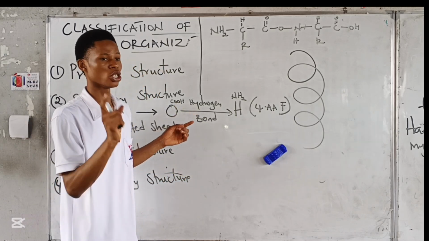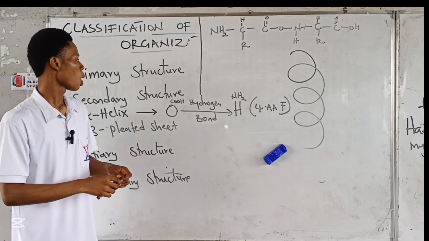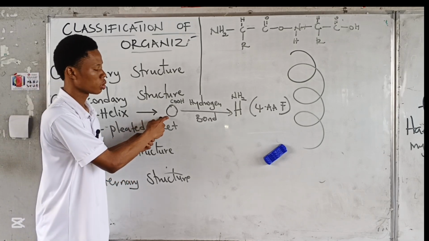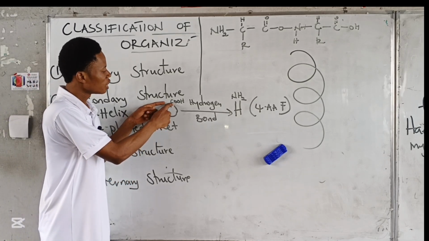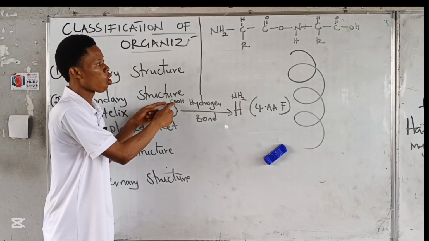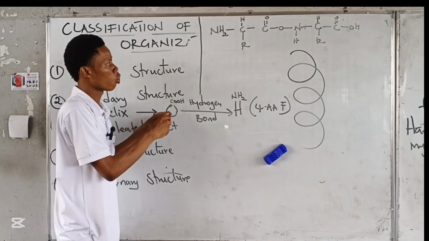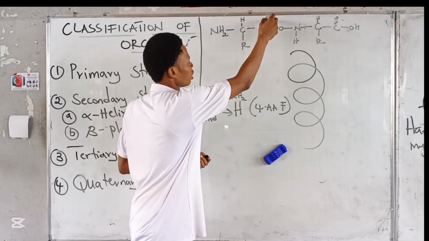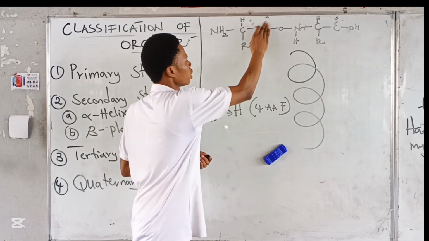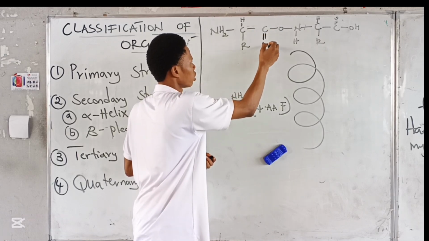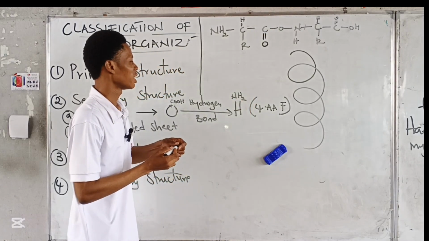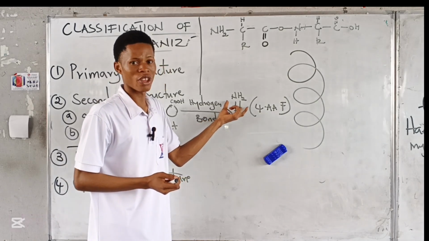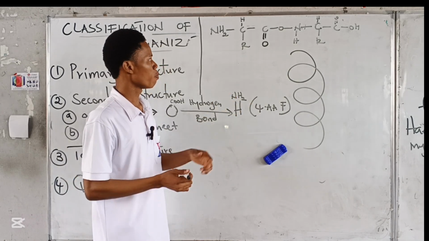Alpha helix results from the interaction between oxygen on the carboxylic acid group of one polypeptide, this oxygen here, and the hydrogen of the amino group from another polypeptide.